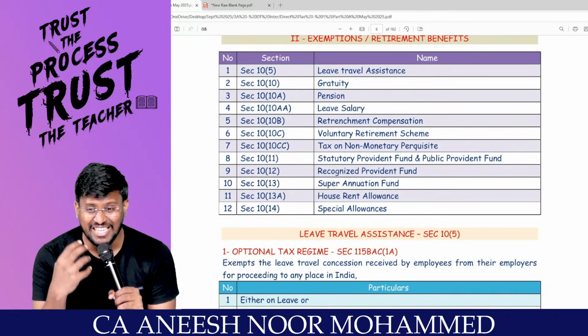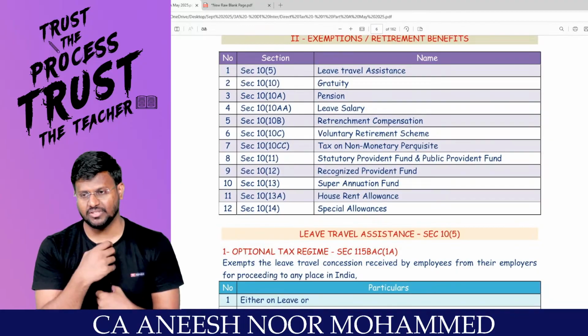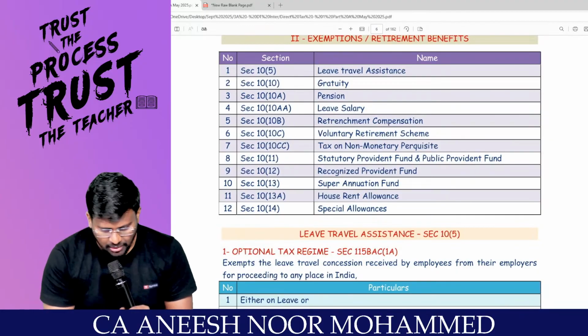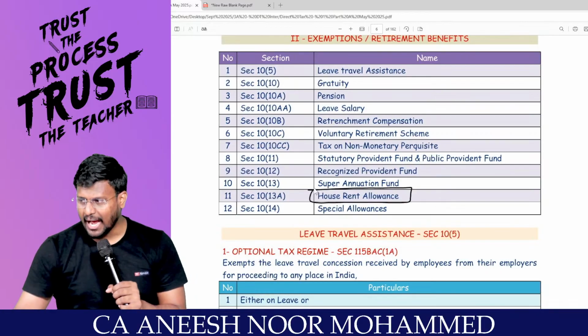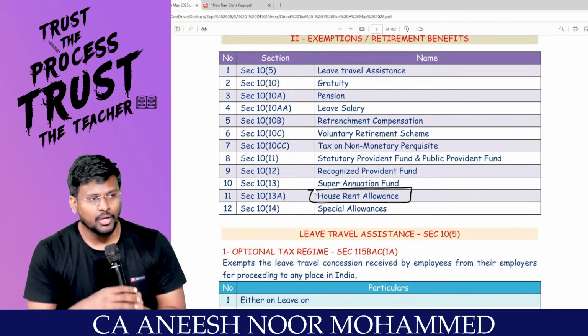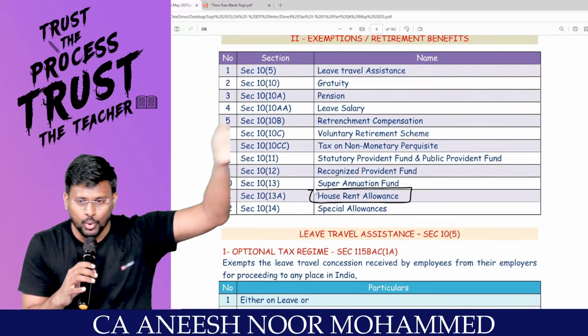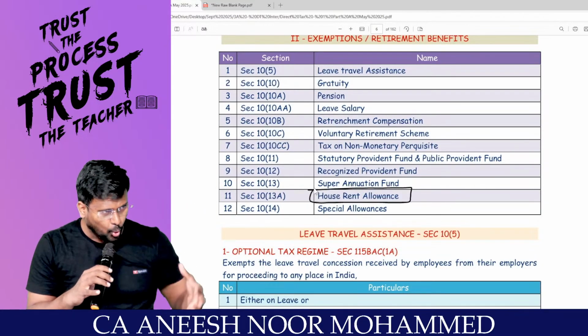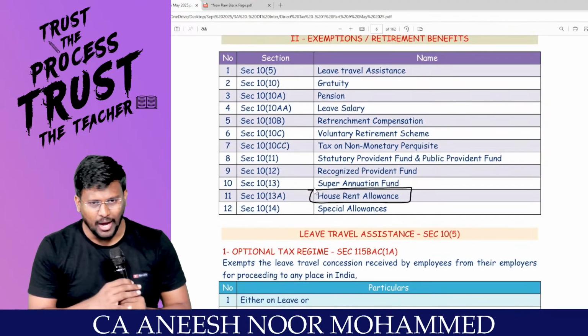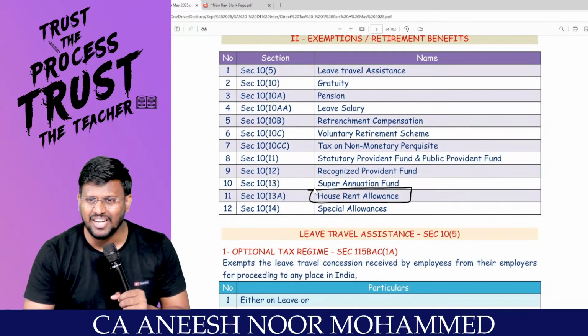Next one is section 10(13A), HRA, house rent allowance. What is HRA? House rent. For example, I am the employer, you are the employee. Your home may be in Kerala, but you came to Chennai just for the purpose of a job. Do you have your own house in Chennai? So you have to pay rent because you are staying in a rented house.